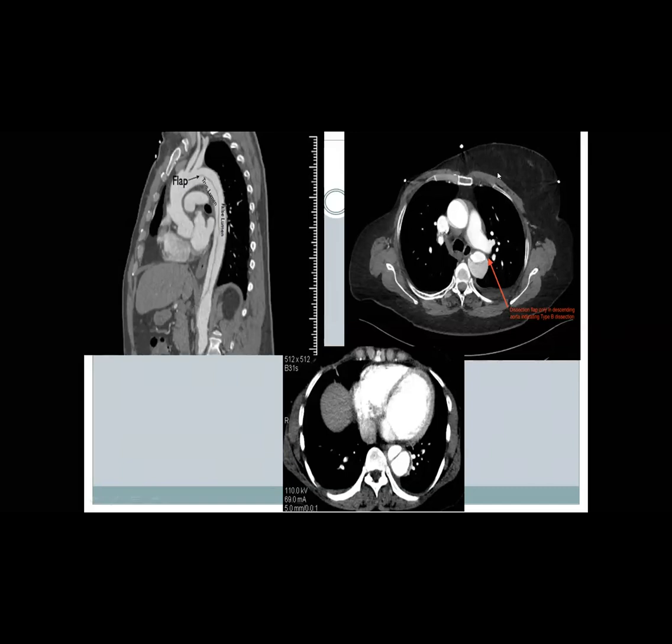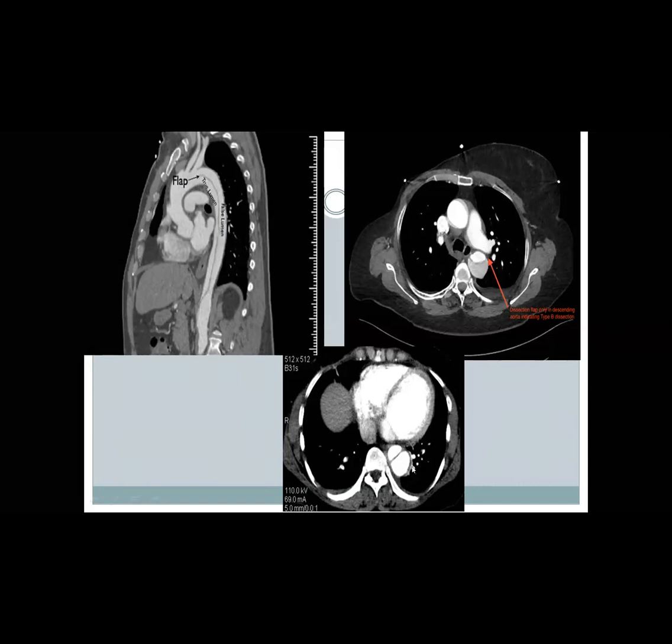The top image on my right hand, this is the ascending aorta. I cannot see a dissection flap. This is the descending thoracic aorta. I can appreciate a dissection flap with true and false lumen. So this is type B aortic dissection.